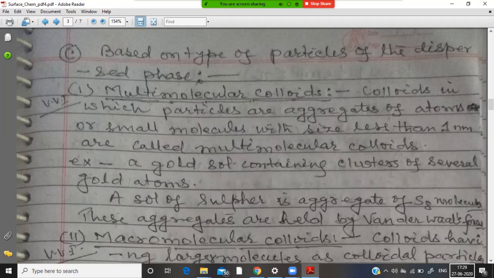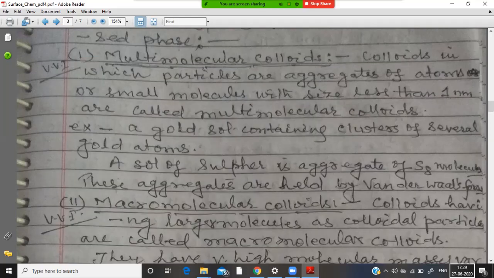Number one is multimolecular colloids. Colloids in which particles are aggregates of atoms or small molecules with size less than 1 nanometer are called multimolecular colloids. So such kind of questions are very easy, only definition is there to be written.